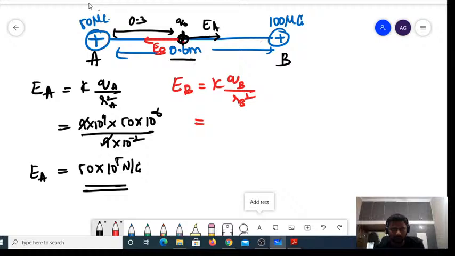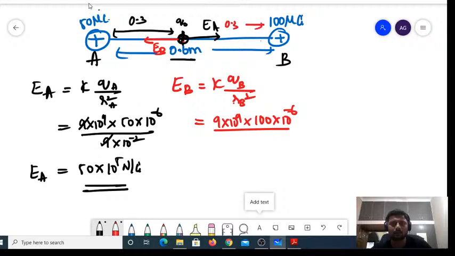K value is 9 into 10 power 9 multiplied by 100 into 10 power minus 6, divided by RB. What is the distance between B and this point Q naught? It is also 0.3, which is 9 into 10 power minus 2. So 9 and 9 will again get cancelled. So EB will be equal to 100 into 10 power 5 Newton per coulomb.